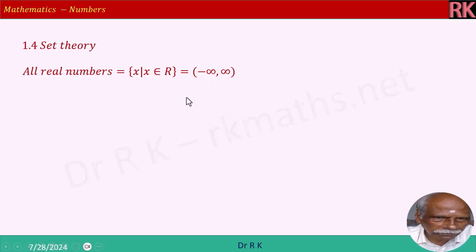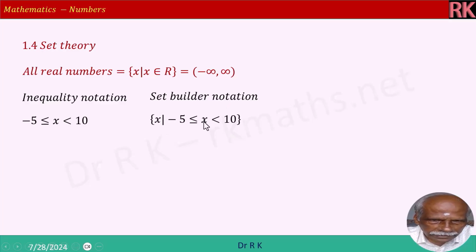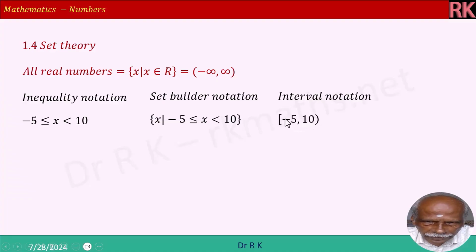Inequality notation, we will see x is greater than or equal to minus 5 less than 10. How will we give the notation? Set builder form we will give x is such that x is greater than or equal to minus 5 less than 10. In the interval notation, we will give minus 5 comma 10. Here it is closed bracket, open bracket. That means 10 is not included and minus 5 is included. That is what is meant by this.